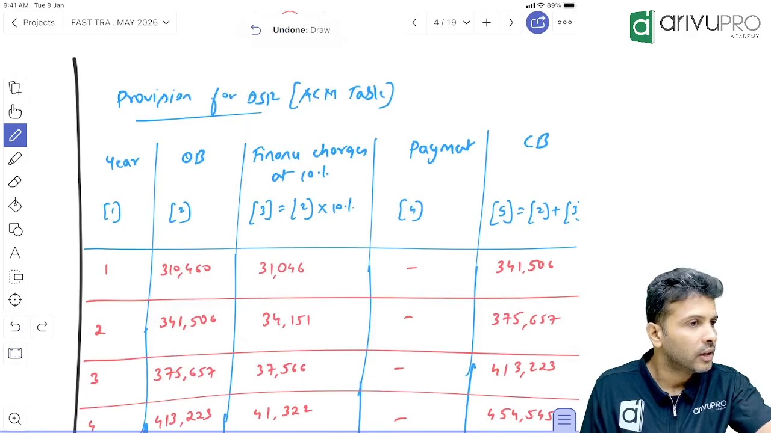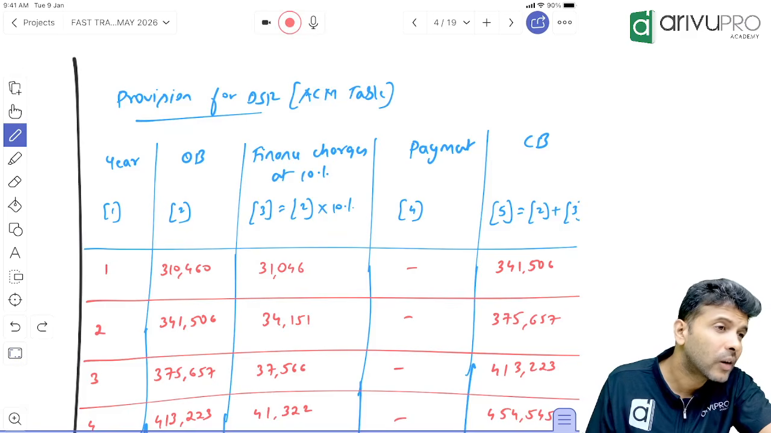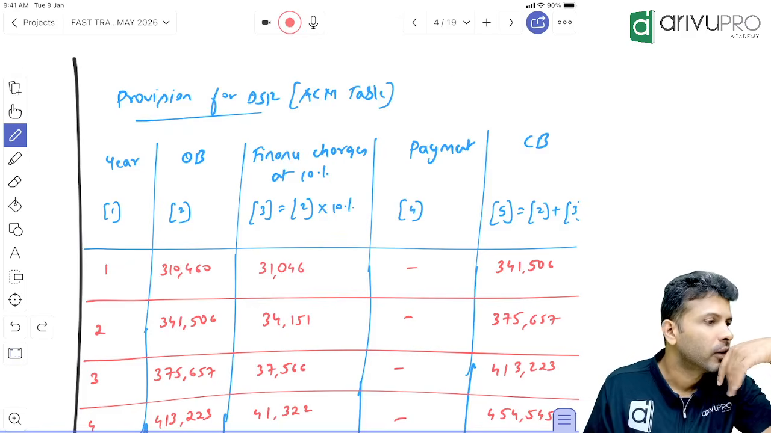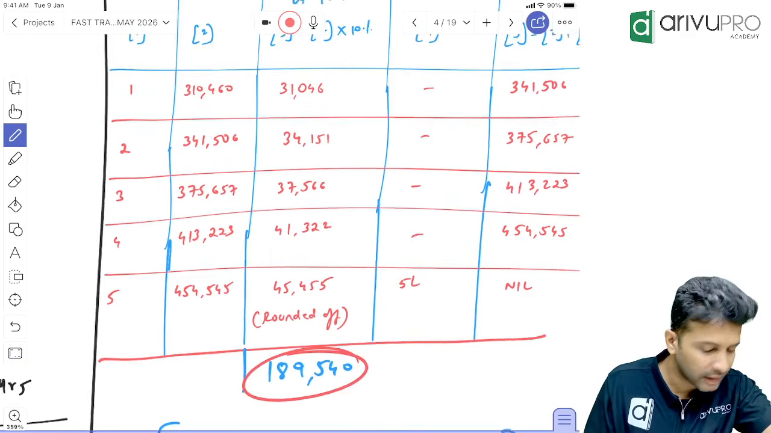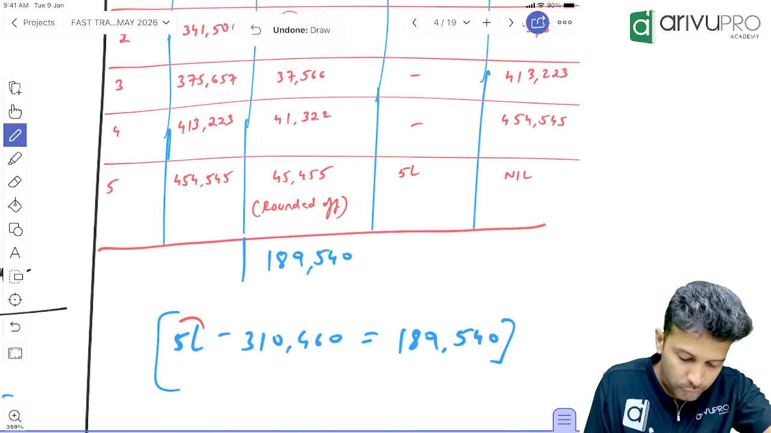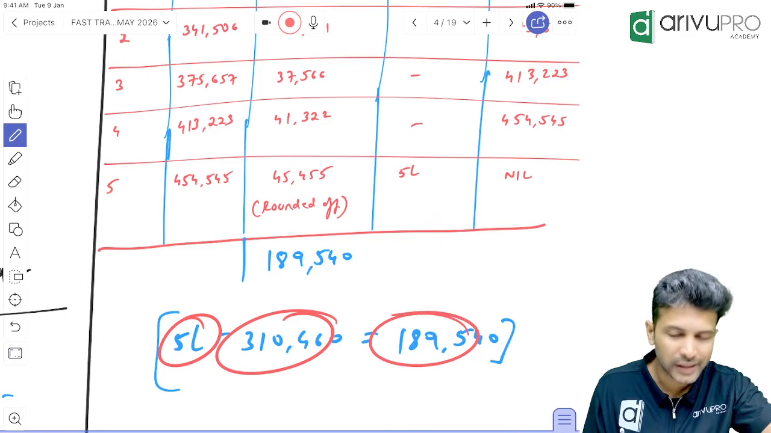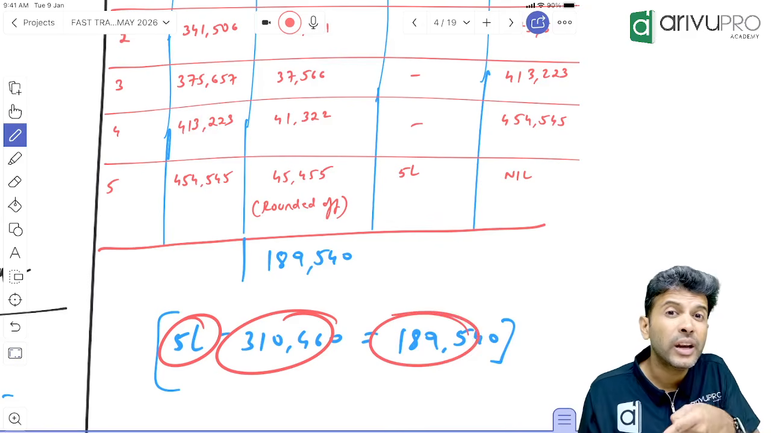1,89,540, correct? The difference is nothing but your interest charges. Interest charges, where it will go? Paid. But one question will arise. What your calculator is showing is 1,89,540. 5 lakh is a future value. 3,10,460 is a present value. The difference between that is 1,89,540. This is the interest for 1 year or 5 years?